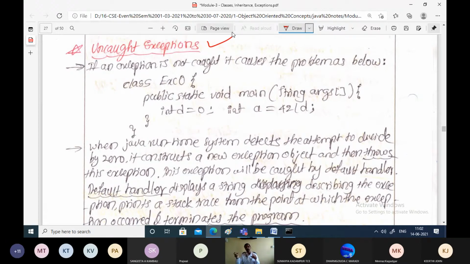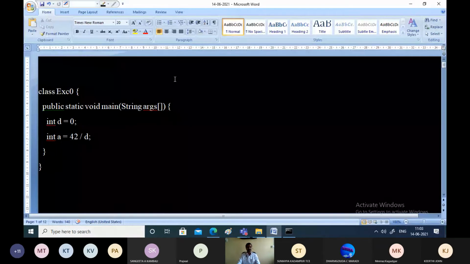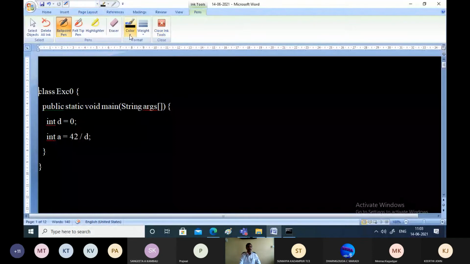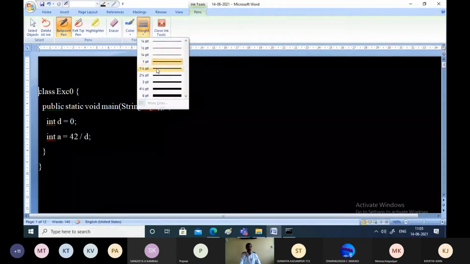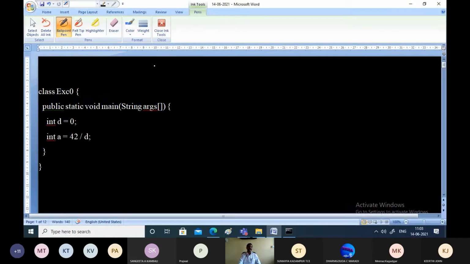But whenever there is an error, the program will stop abruptly. Let us see what happens whenever some exception is not caught, that is, uncaught exceptions.